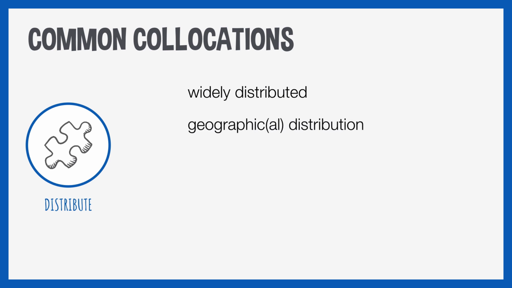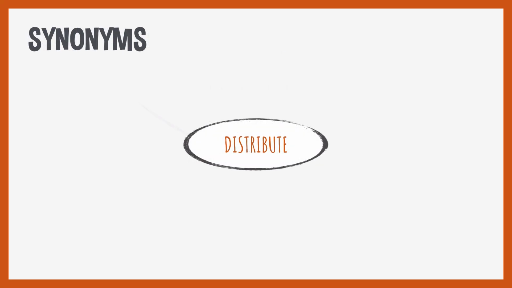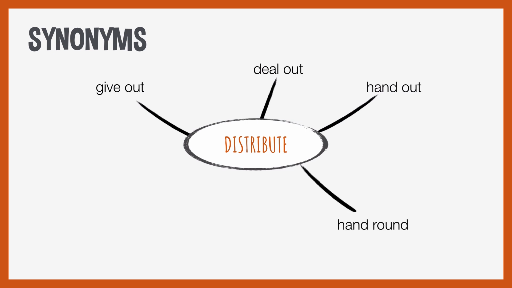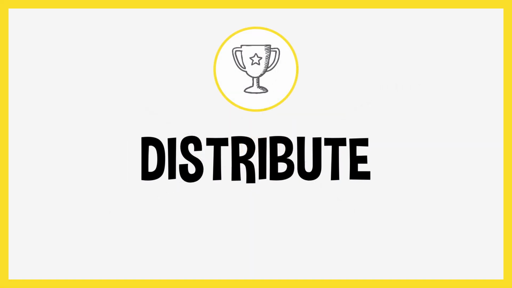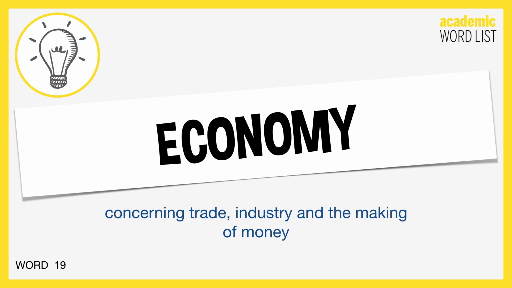Widely distributed is a common collocation: geographic or geographical distribution. Normal distribution, you can distribute copies, or something can be used to distribute. And some similar words: give out, deal out, hand round, issue, and dispense. So that's distribute. The next word is economy. Economy. So this means things concerning trade, industry, and the making of money.